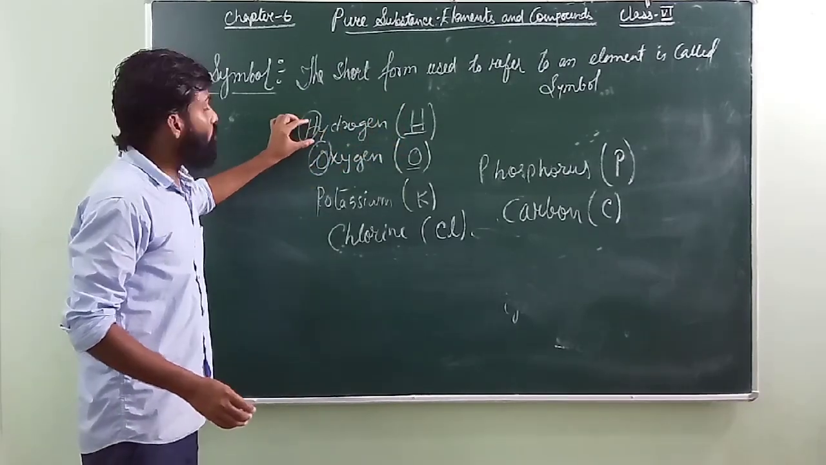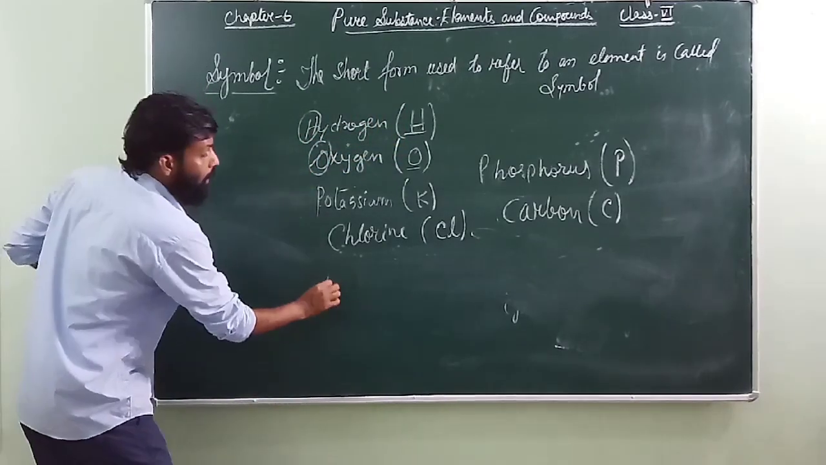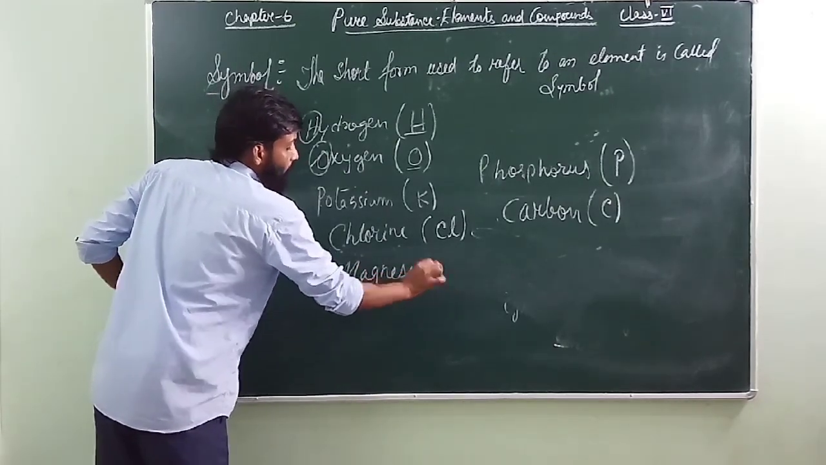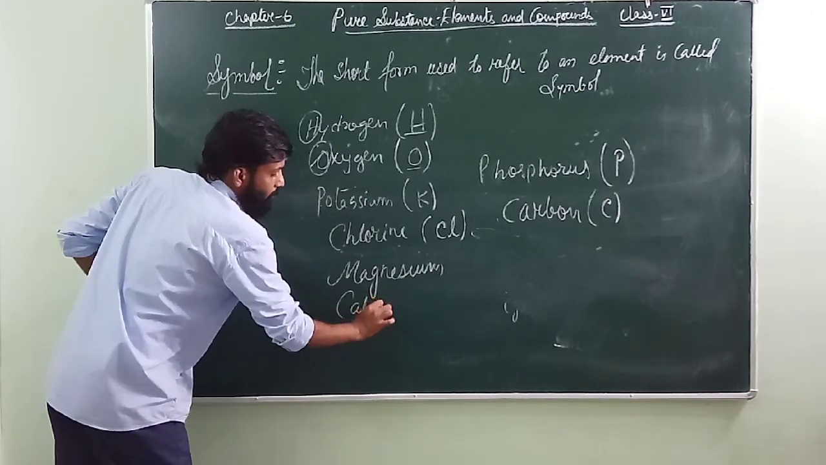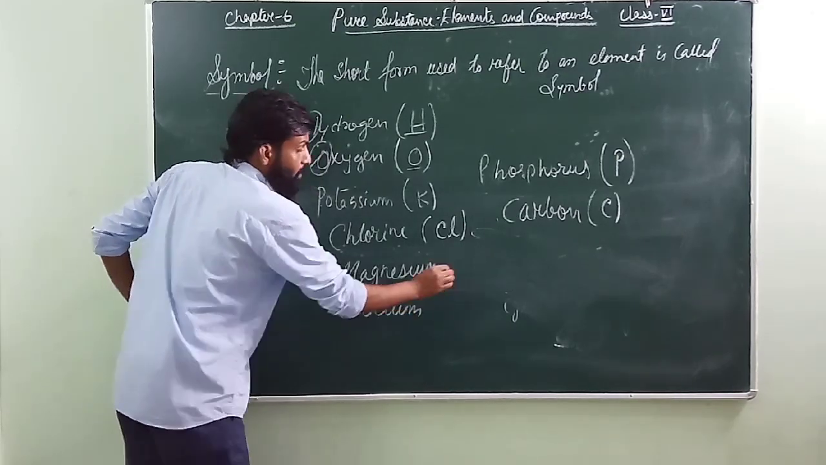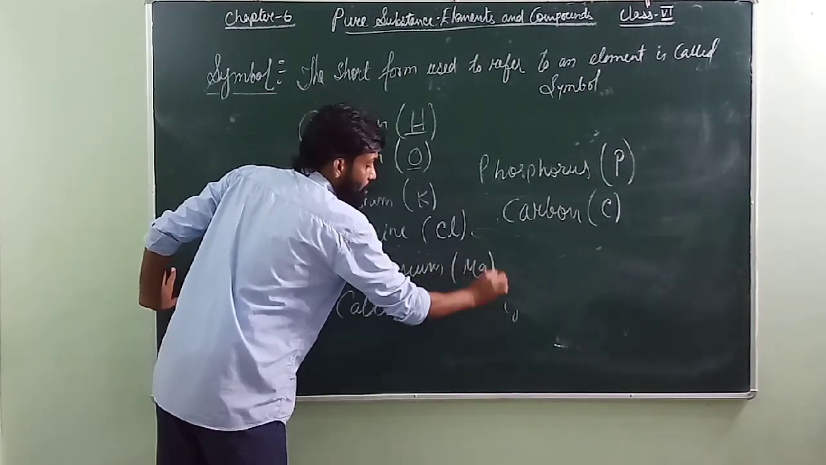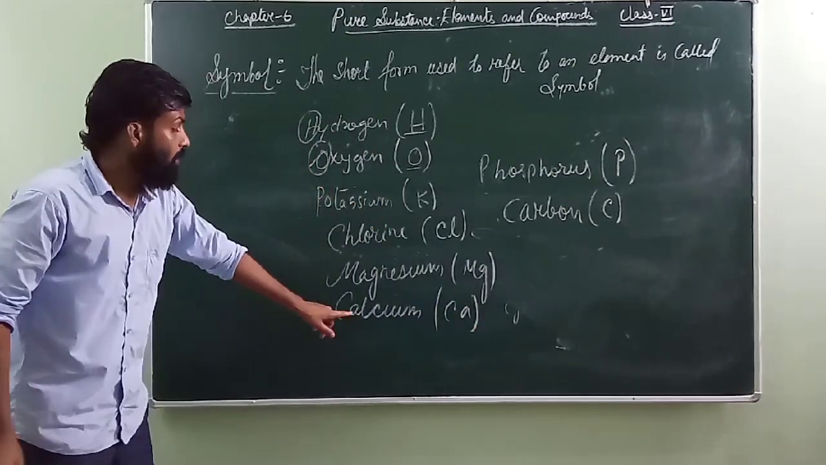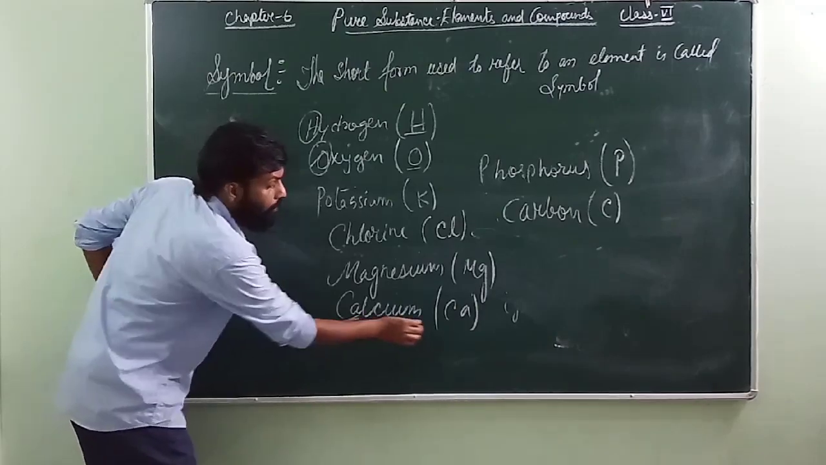But most of the time you will notice that the symbol is either the first letter or the first two letters. Suppose if I come to magnesium, or if I come to calcium. Magnesium symbol is Mg. Calcium symbol is Ca. So you can see here for calcium they have used the first two letters for giving it the symbol.